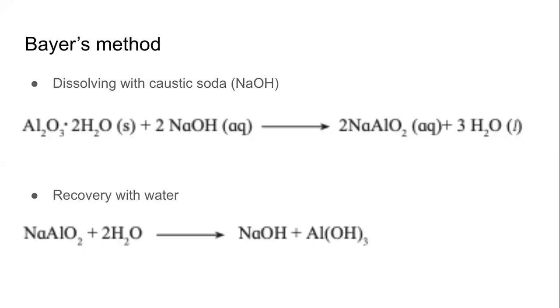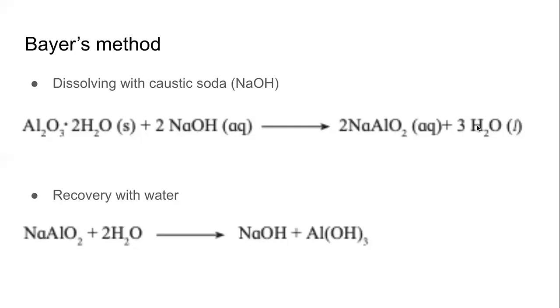So we dissolved aluminium oxide, the ore, in sodium hydroxide to form sodium aluminate. This is called leaching. But during this process, the silica compound also dissolves in sodium aluminate. So we get the aluminium back by cooling this solution, by diluting this solution, by adding more water, where sodium aluminate reacts with water to form sodium hydroxide, but more useful to us, aluminium hydroxide. This is called Bayer's method.